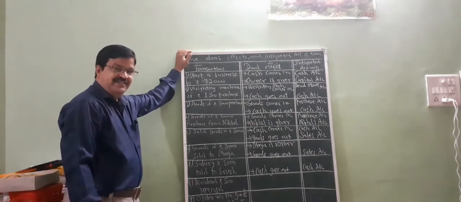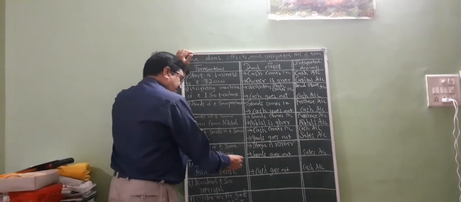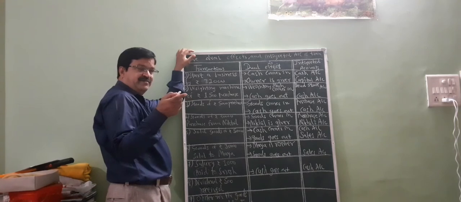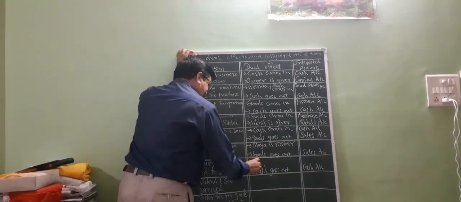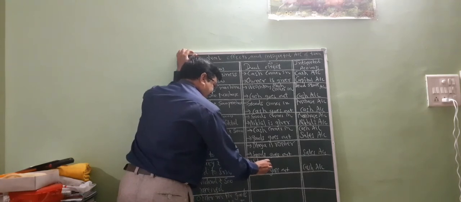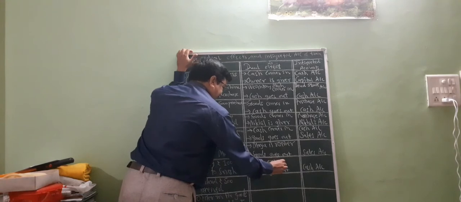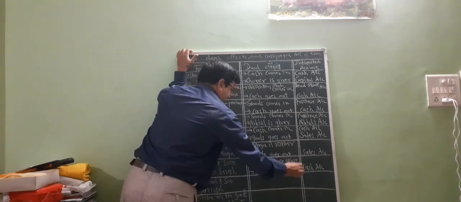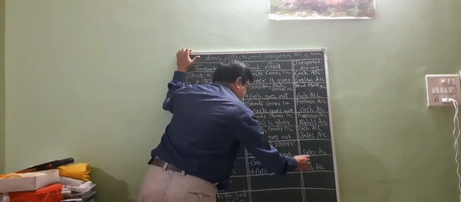When cash transaction comes, the word paid is used. For what have you paid the 1,000 rupees? For salary, so salary expense occurred. Salary account.